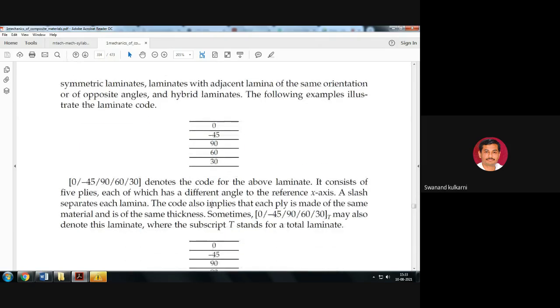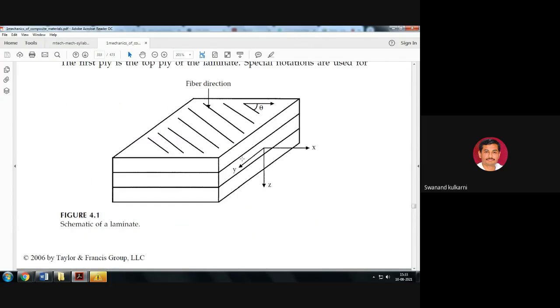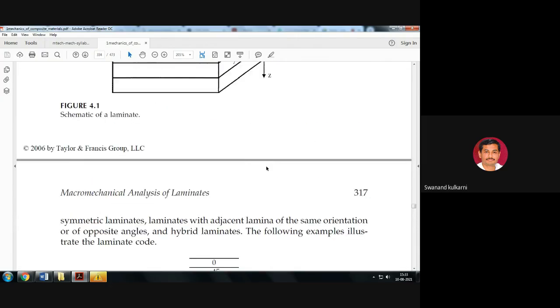Now here we have seen this particular laminate code, and this code put together will be considered as the sequence. So here: 0, minus 45, 90, 60 and 30. That indicates that these 5 layers are presently present. The bottom layer has fibers at 30° to the x-axis, because the angle is measured to the reference x-axis.